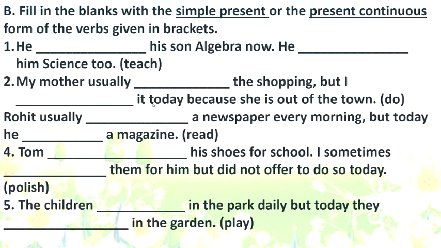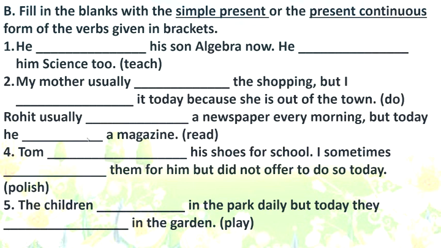But I dash it today. Now today means a particular time of the day. Today means at the moment of speaking. Because she is out of the town. The verb is do. Now children, the verb is single. So that means in both the blanks, the same verb will be used. One will be in simple present tense, and in another blank it should be present continuous tense. And that you have to understand.